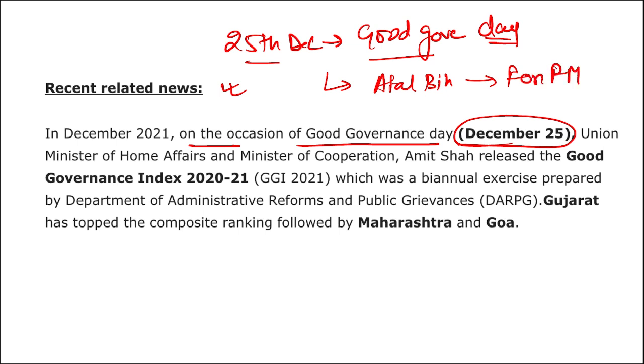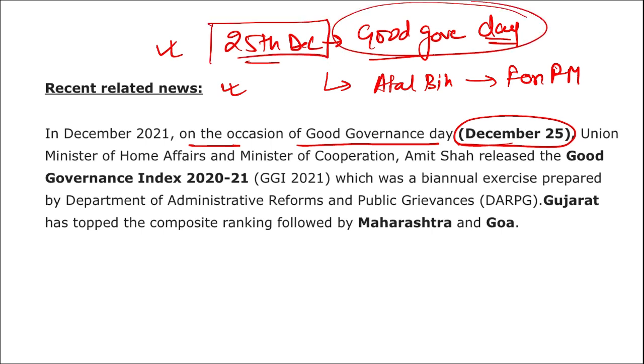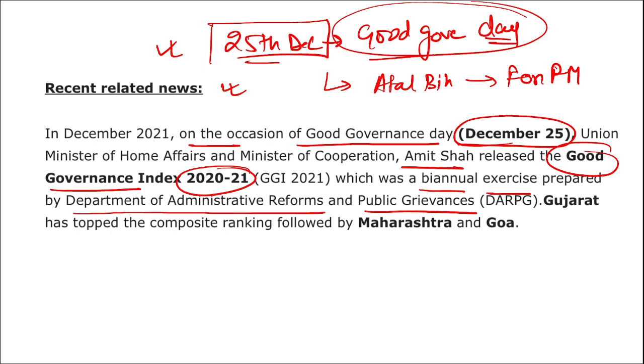Remember, highly important. Good Governance Day, that is observed on 25th of December, is marked as this day is observed in the memory of Atal Bihari Vajpayee, who was the former Prime Minister of India. Then on this day, our Union Home Minister, that is Amit Shah, released the Good Governance Index for the year 2020 to 2021, which was a biennial exercise prepared by the Department of Administrative Reforms and Public Grievances.